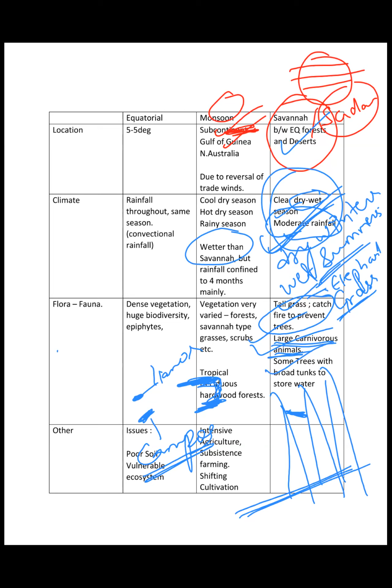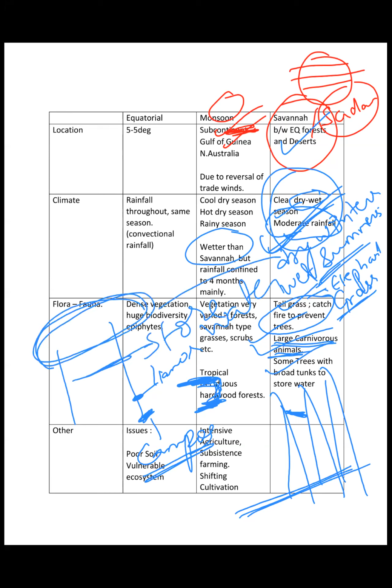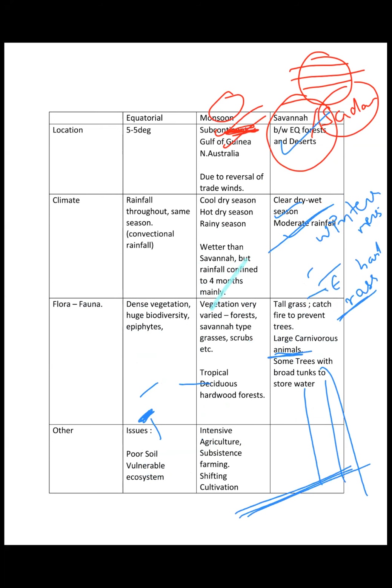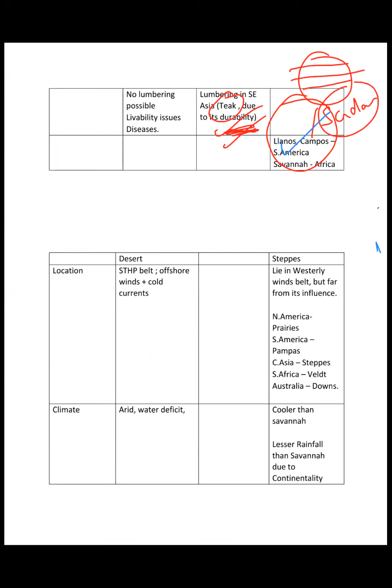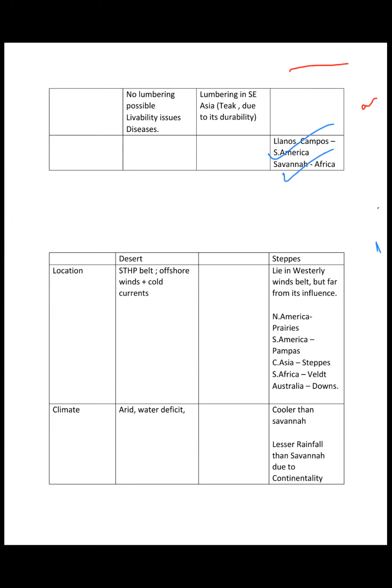They store water in them, because there is a limited amount of water, so broad trunks help to store the water. Next are the names I've told you: Llanos and Campos in South America and Savanna in Africa. Briefly, it is found in Australia also, North Australia, but I think there is no specific name for that.